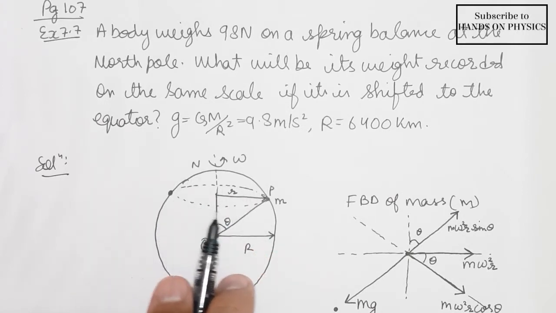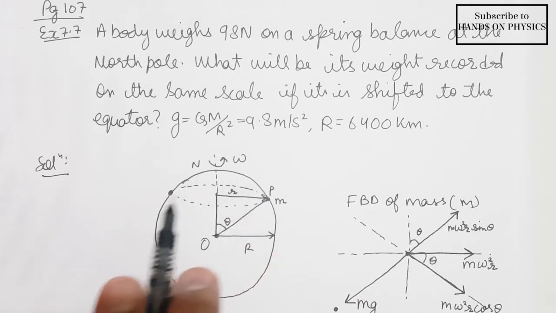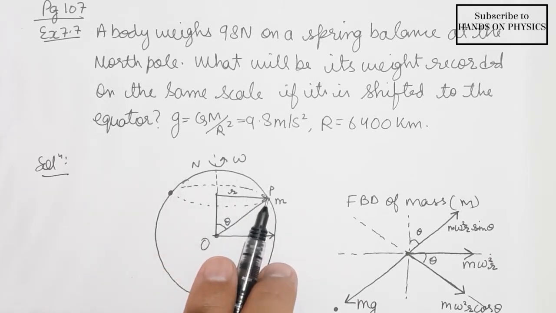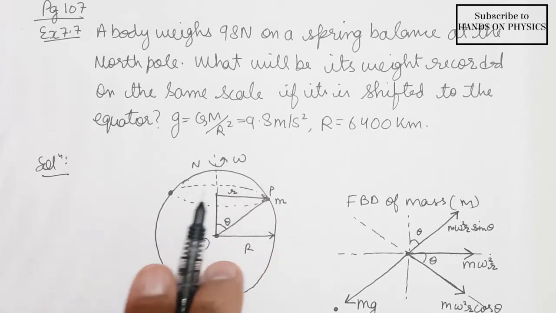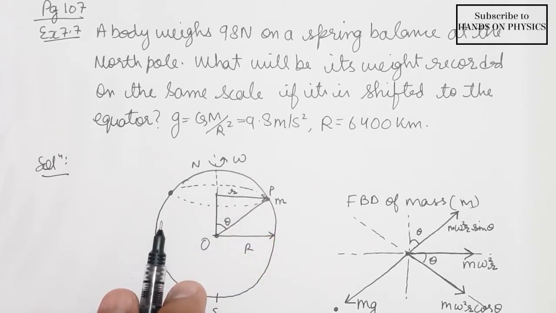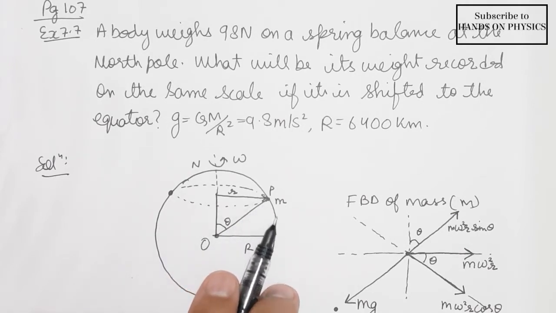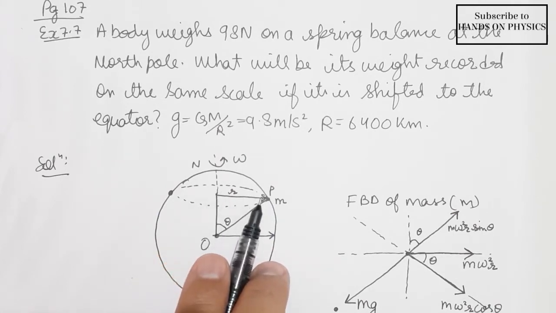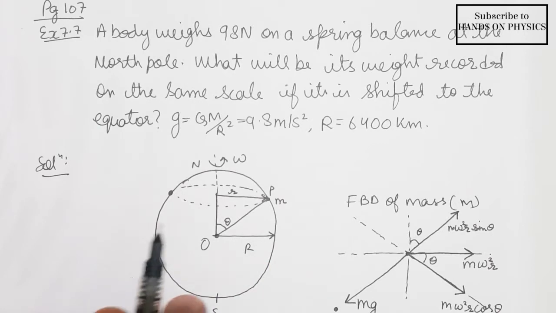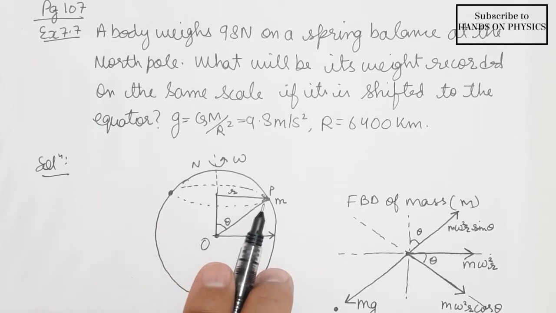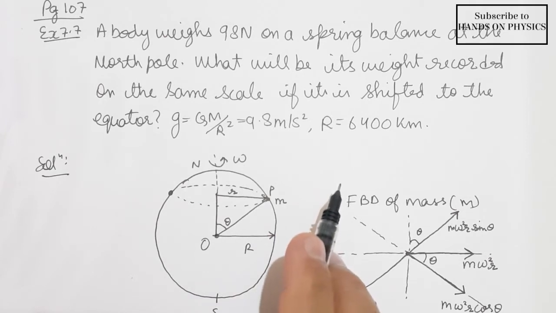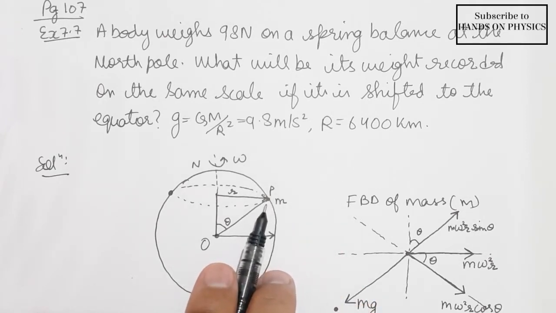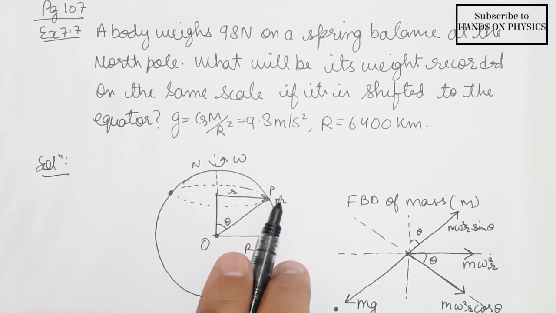I have drawn, with the dashed line, the path followed by the particle at point P, which will be circular motion with angular velocity omega, of course. As you go down or go up, the radius of the circle goes on changing. Here the radius is r, and if you go down, the radius of the circle will increase. Due to this, the net force acting on the particle changes, because we know the weight of the body depends on the gravity.